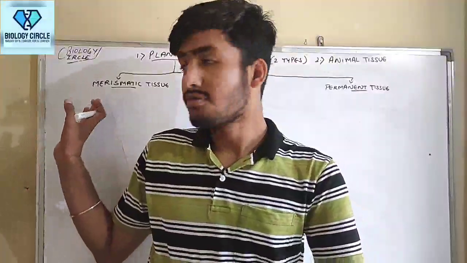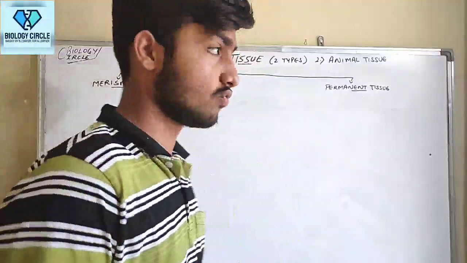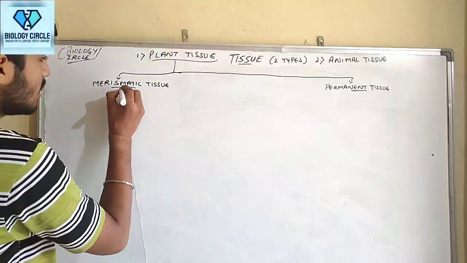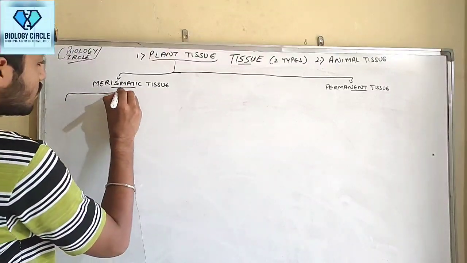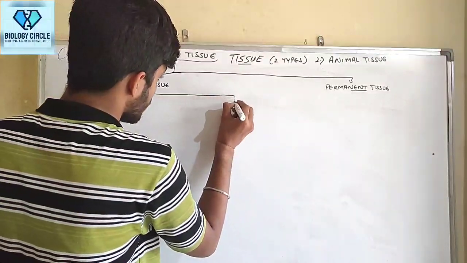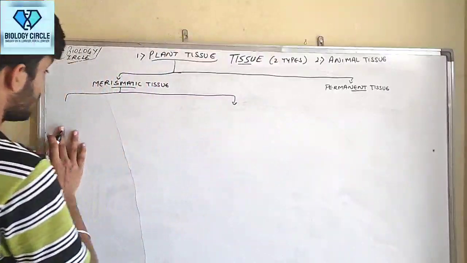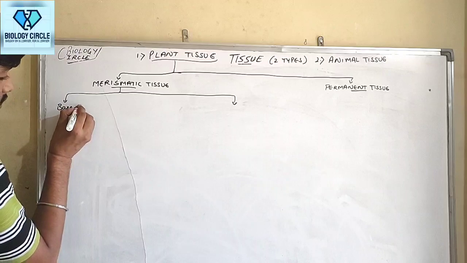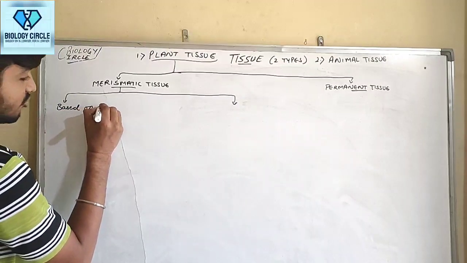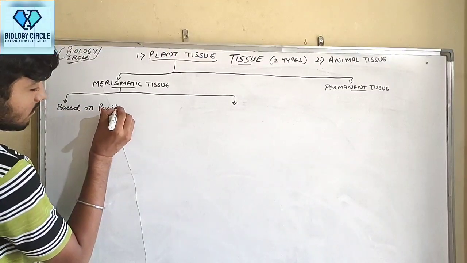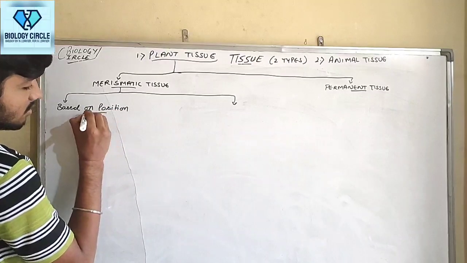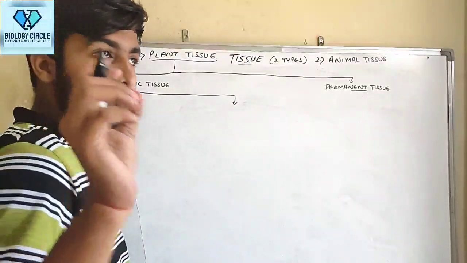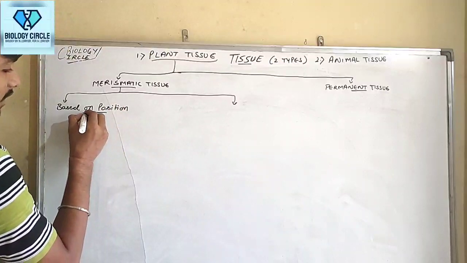Now, this meristematic tissue is again divided into two. One is based on position.